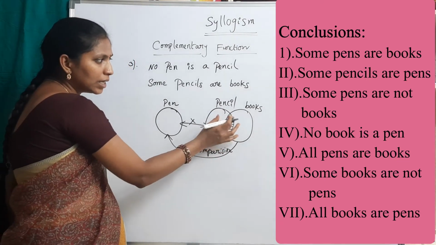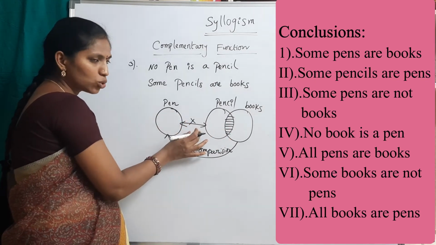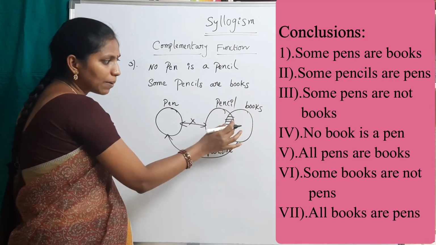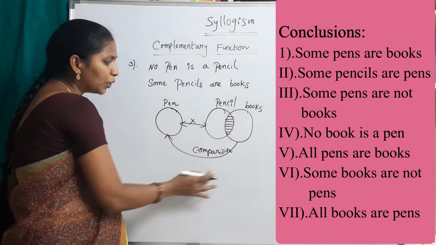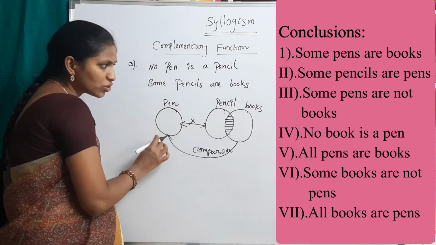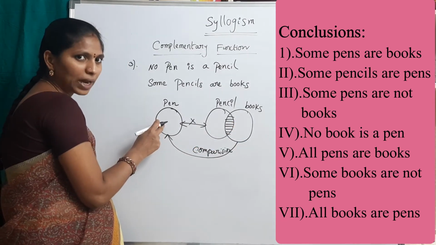Because see here, some pencils are not pens. We can conclude that because there is no relation. And here some books are a part of pencils. So some books are not pens. We can conclude that. So there is a conclusion from this intersection part to this alone part.